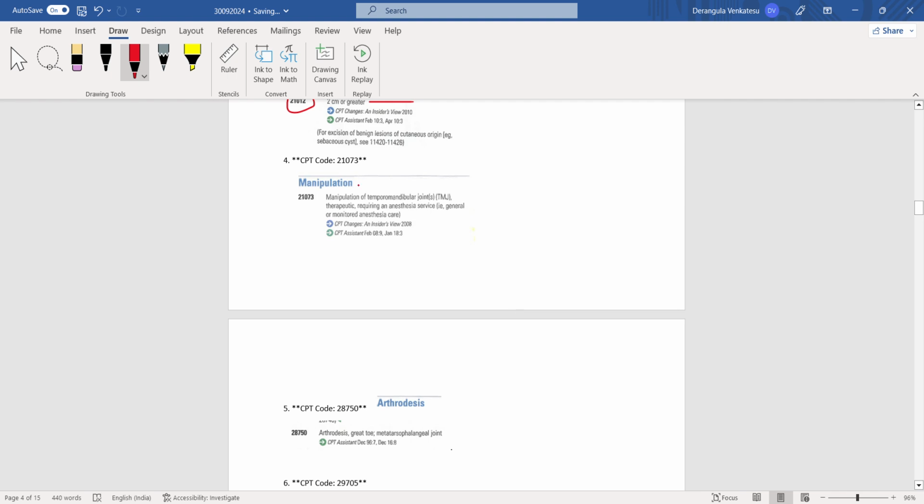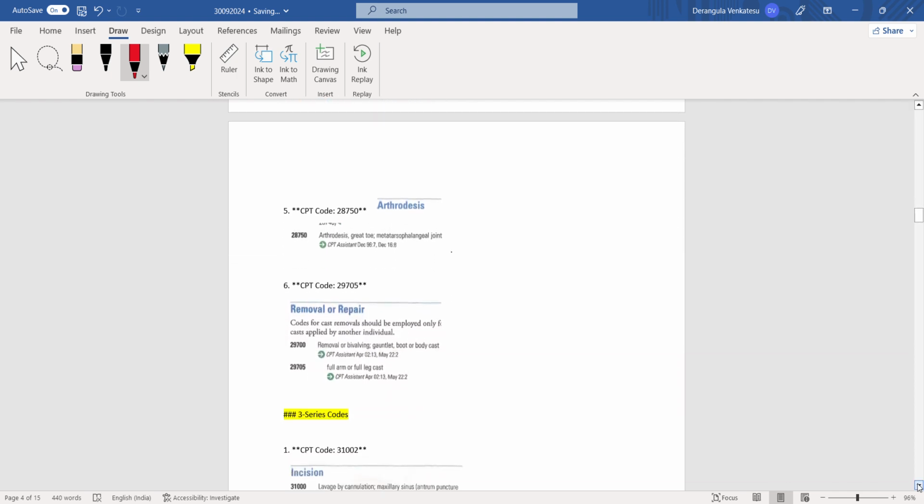Okay, and next question they touched on manipulation part. 21073, manipulation of temporomandibular joints, therapeutic, requiring an anesthesia service, is a direct question. No additional codes also for this 21073. And next they asked a CPT code for arthrodesis. Arthrodesis topic they asked. This is also a direct question. Arthrodesis, metatarsophalangeal joint, grade 2. So arthrodesis 28750. Answer for this question 28750.